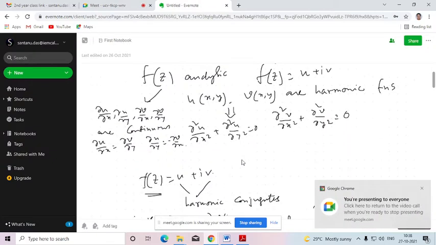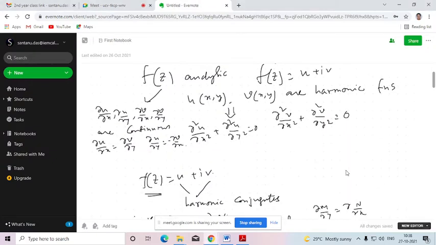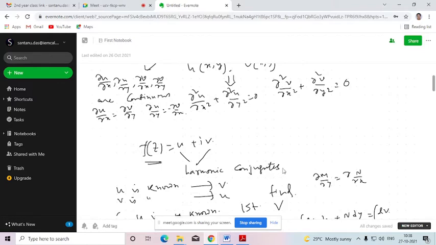Okay. So now, if a function is analytic, what is the significance of that? In order to frame a complex valued function, we need both the real and imaginary parts, u and v. But if u is known and f(z) is analytic, we can find v to frame the analytic function f(z). Similarly, if v is known but u is unknown, we can find u to frame the function. That means both the real and imaginary parts are not required to frame an analytic function. If we know any one of the two, we can construct the function f(z) whenever it is analytic.